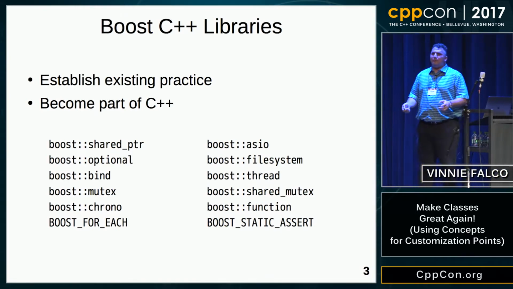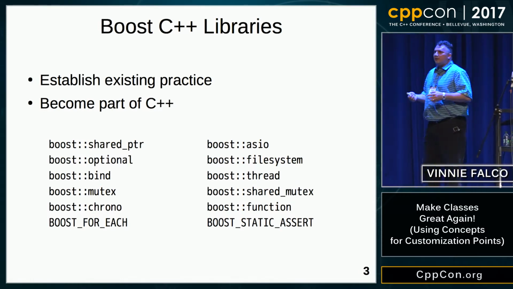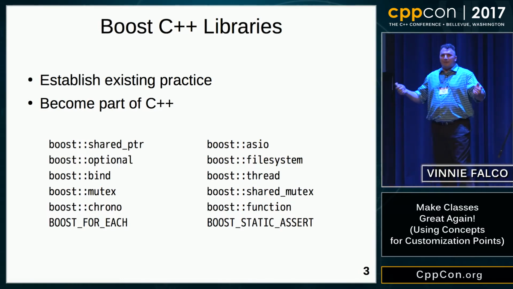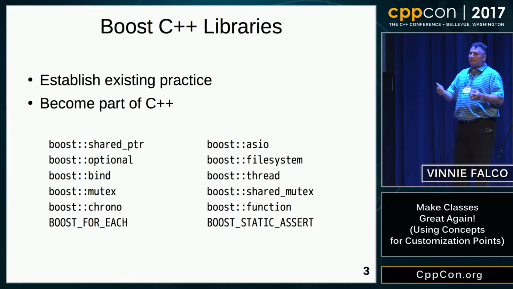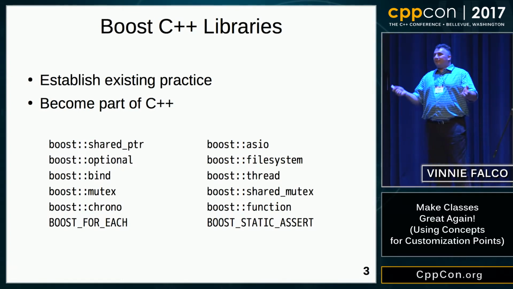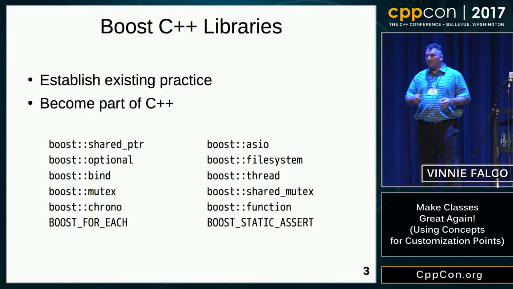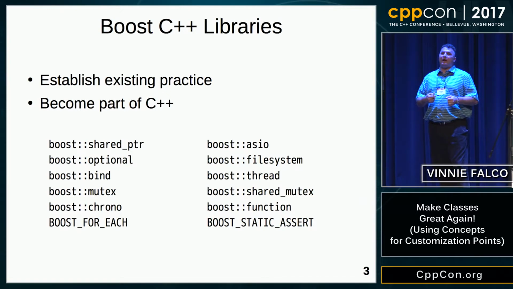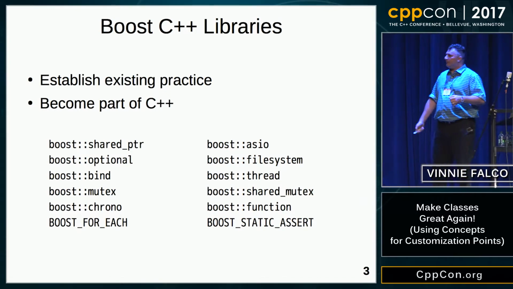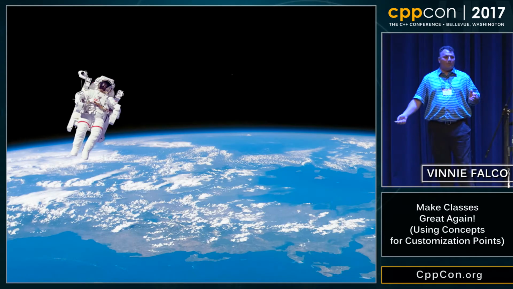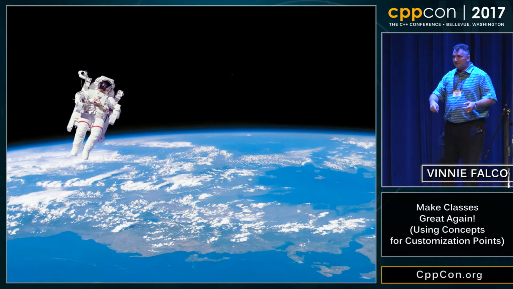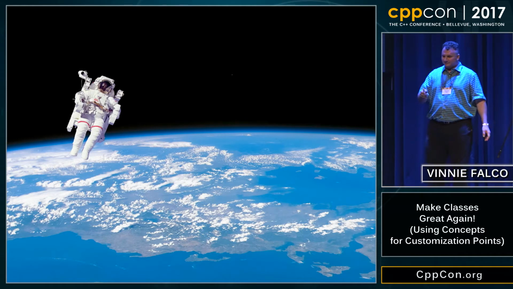Now, during the Boost formal review process, you submit your library, and a bunch of people, usually smarter than me, look at your code, and they might say some things. Hopefully they'll say nice things. They'll give you a critique of your code. Sometimes it can be very honest. But no matter what, you're going to walk away knowing more about your library, getting a better idea of what you can do to improve it. If it's a really good library, then it'll be accepted into Boost. Here's an interesting fact. More people have been to outer space than have gotten their libraries into Boost.